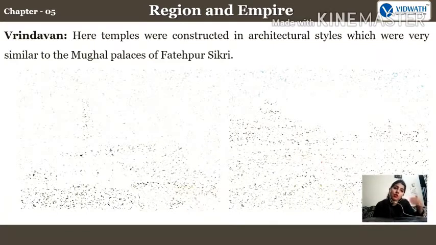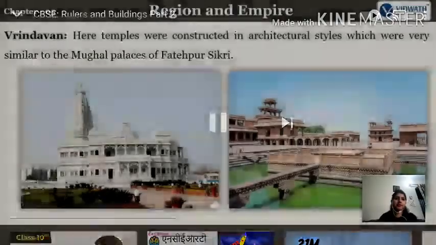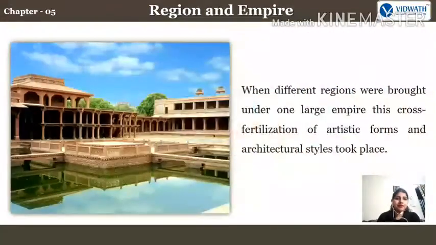If you visit Fatehpur Sikri and then Vrindavan, you can feel the same scenario there. When different regions were brought under one large empire, this cross-fertilization of artistic forms and architectural styles took place.